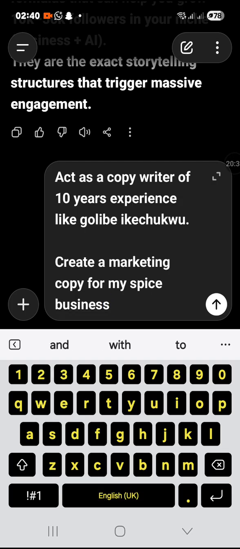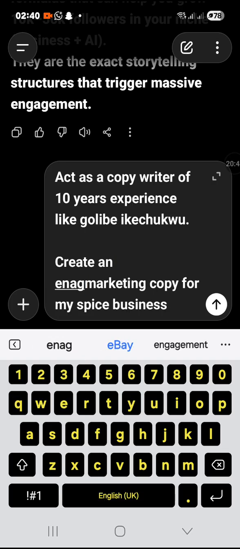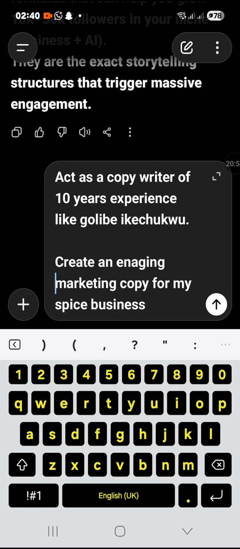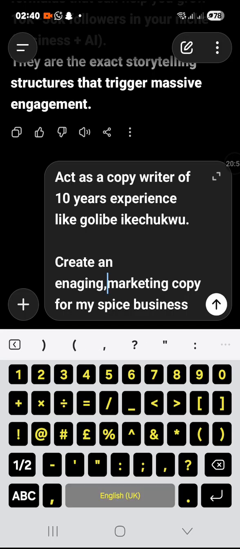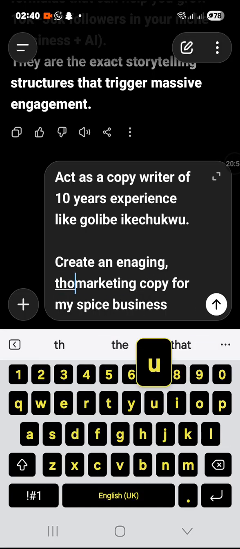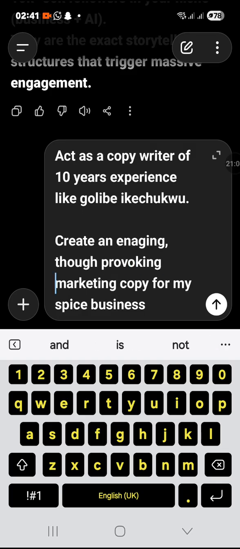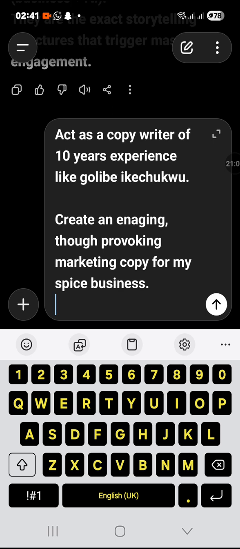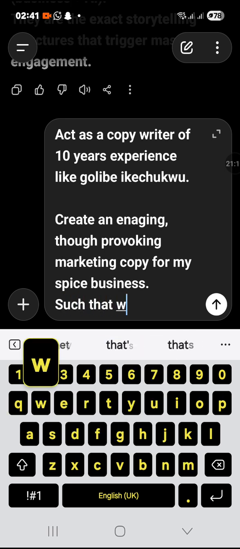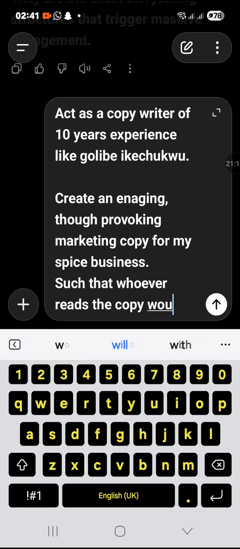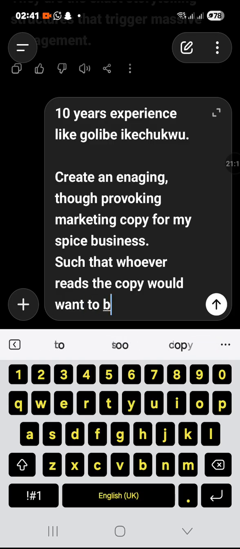So create a marketing copy is too bland. So I could say create an engaging, thought-provoking marketing copy for my spice business. AI loves adjectives and verbs, right? Now, what do I want? Such that whoever reads the copy would want to buy from us.